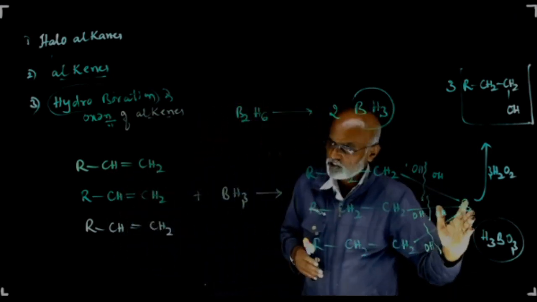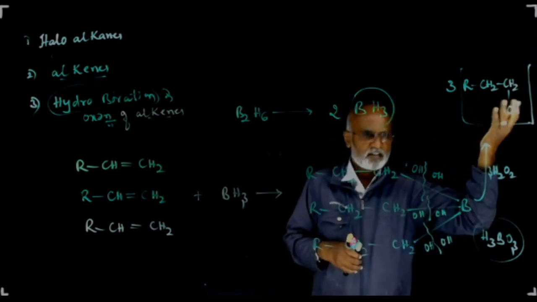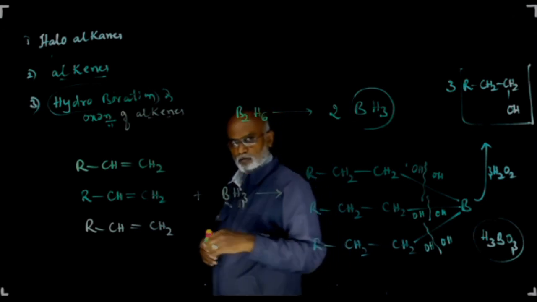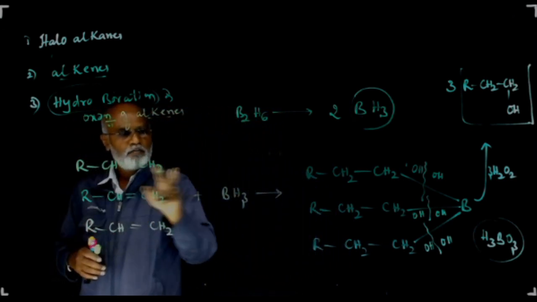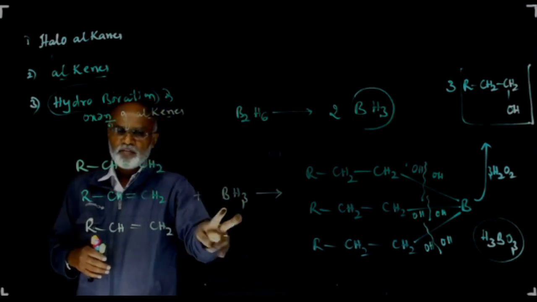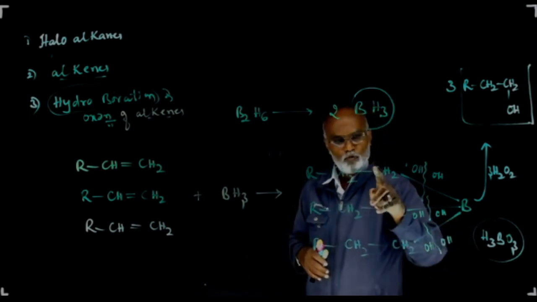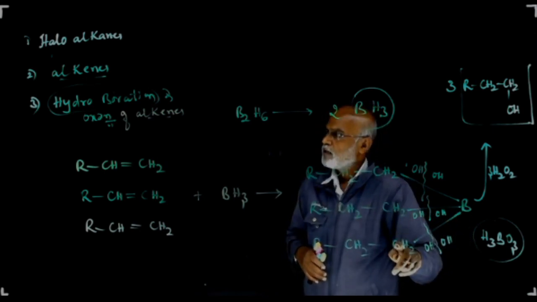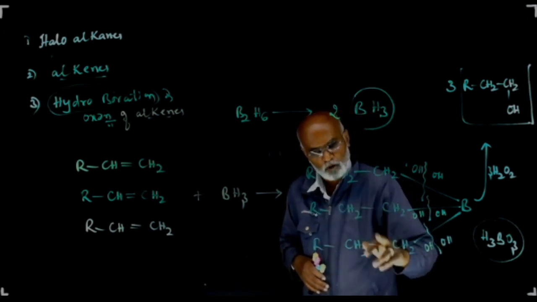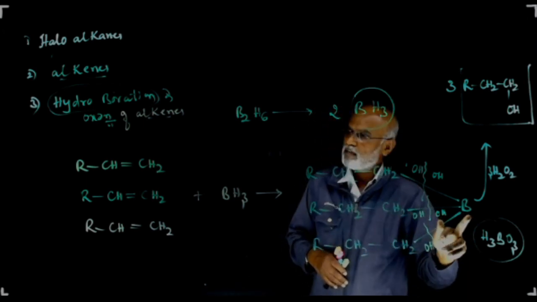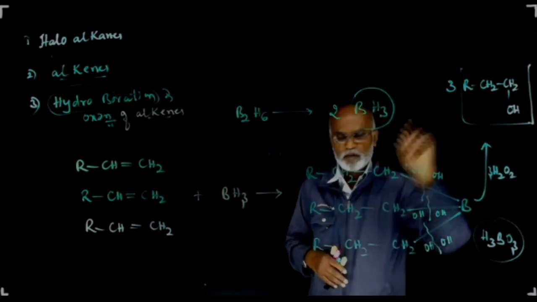Up to here hydroboration took place. Further on adding hydrogen peroxide, you will get the alcohol by oxidation, where your hydrogen peroxide is the oxidizing agent. So alkenes, when made to react with diborane, undergo hydroboration to give trialkyl borane. Look here, 1 2 3 alkyl groups bonded, a trialkyl borane. This trialkyl borane upon oxidation with hydrogen peroxide gives the corresponding alcohol.